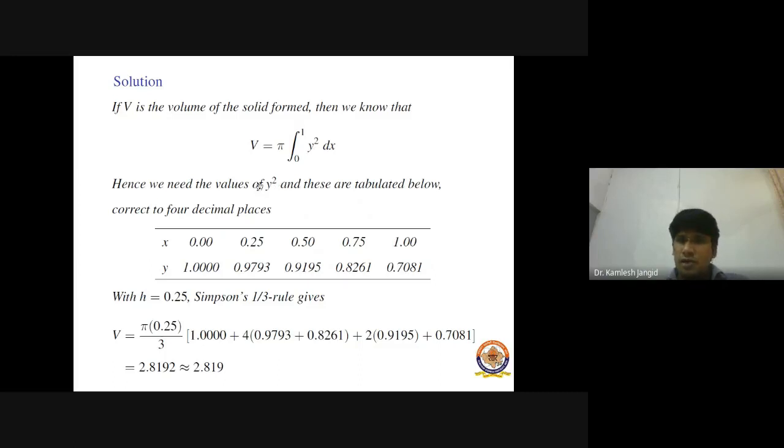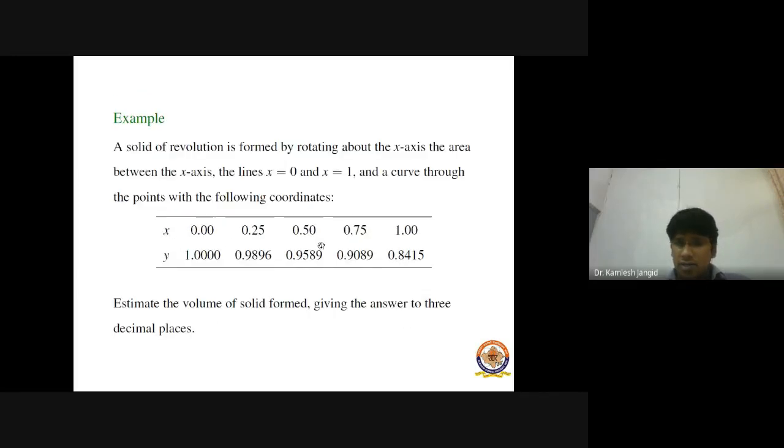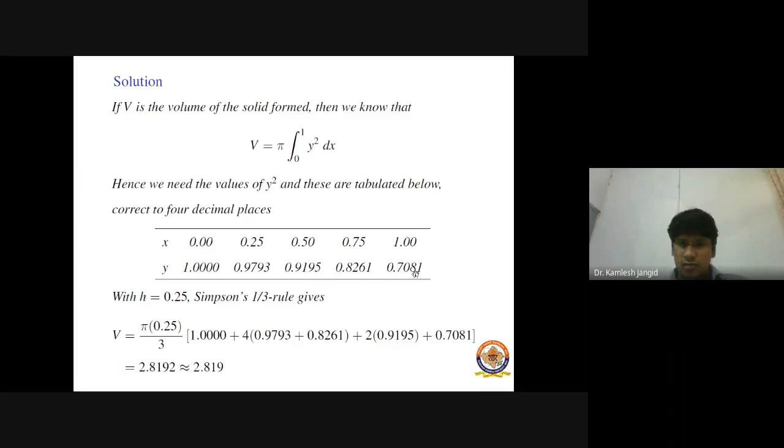So first we evaluate the values of y square for different x, right? So for different x, we are given different values of y. So we take the square of each y here, then we get y square here, this one, right? Now the width of each x subinterval is 0.25 because equally spaced points are given.